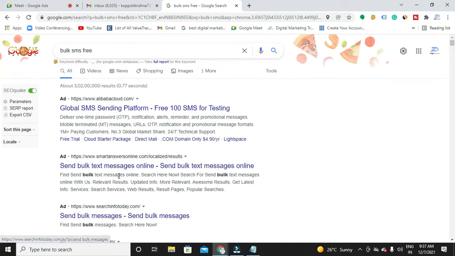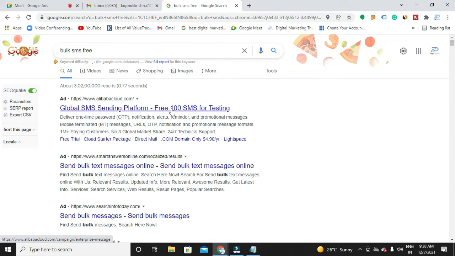So what did you observe here? Here, the main keyword was free. Now, did the free keyword get inserted in the headlines or not? This advertiser inserted a free keyword, which means to make the ad more relevant, he inserted the keywords here, right? So this is what ad relevance is. Ad relevance means your ad has to be very relevant to the user's query. Whatever keyword users search, you have to make your ad relevant to it. So how can you make a relevant ad? By inserting the keywords in headlines.